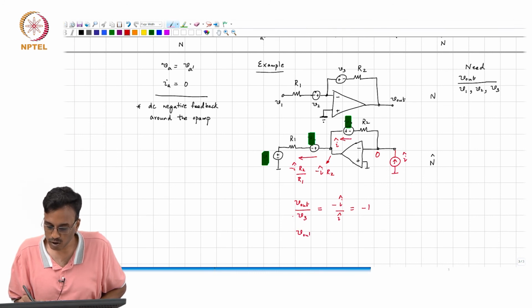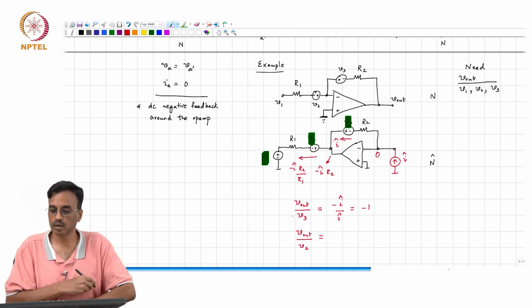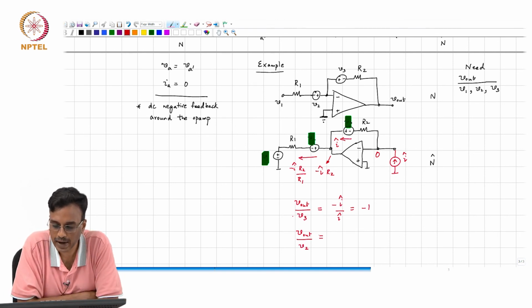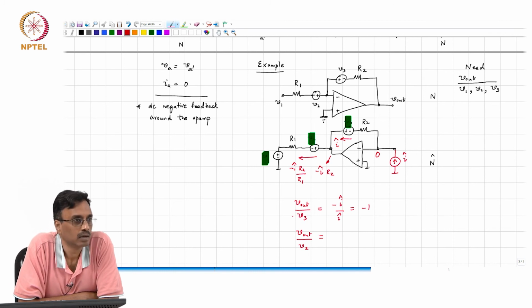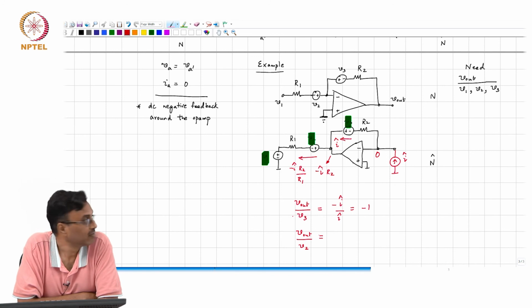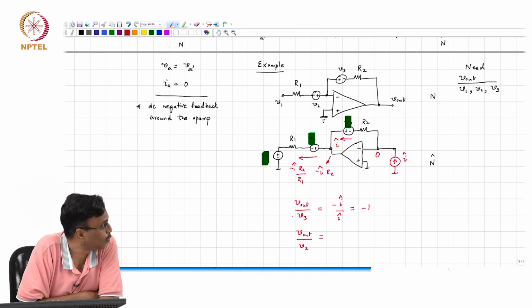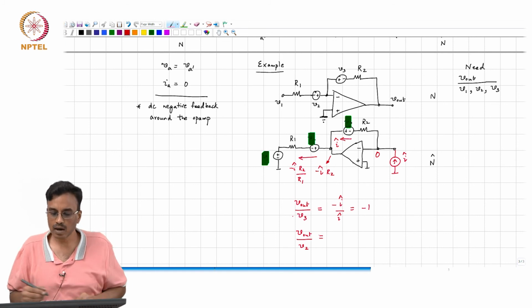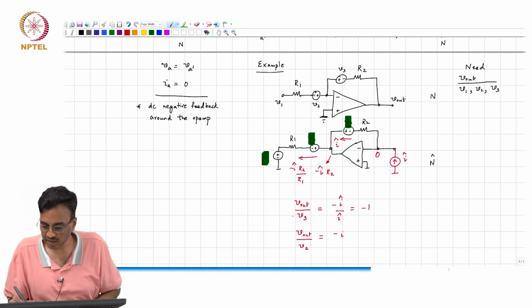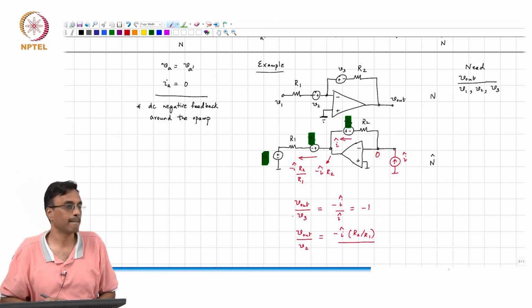Okay. And likewise, what comment can you make about V out by V2 in the original network? What is the output we are looking at? We need to find the current flowing through the positive terminal of V2 in the interreciprocal network, and that happens to be minus I hat times R2 by R1, divided by I hat.